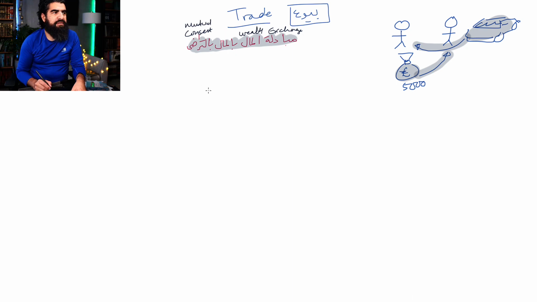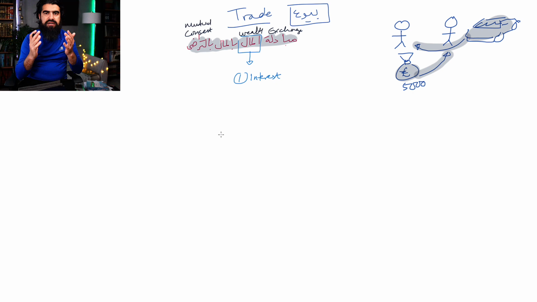First of all, what is considered to be mal, or wealth? Islamically, what do we consider wealth? There are two aspects to what kind of wealth it is. Number one, anything in the universe that people are interested in acquiring. Think of anything you can. As long as people are interested in it, it fulfills the first criterion of mal.